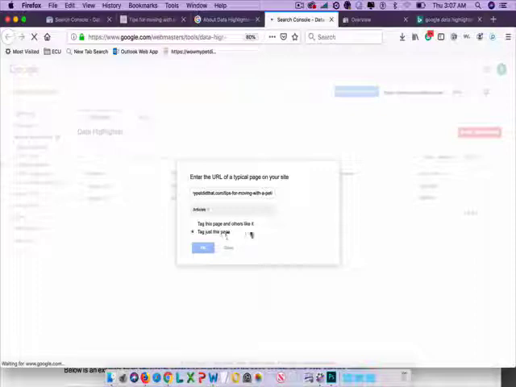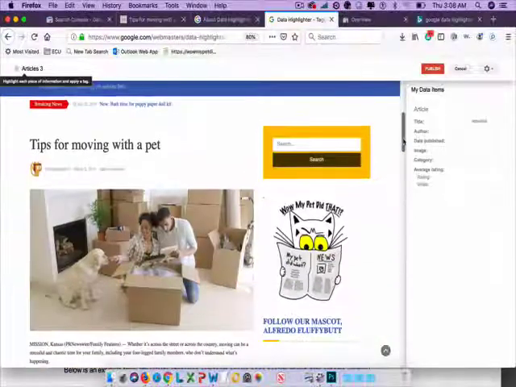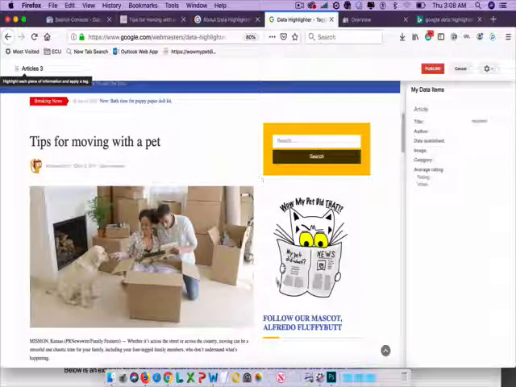I'm going to give that a second to go through. Once it loads, it's going to start giving me the options to put my content into different categories. I've got this one side here that's got the article, and then the other side with the categories that need to be included in the markup for the article.